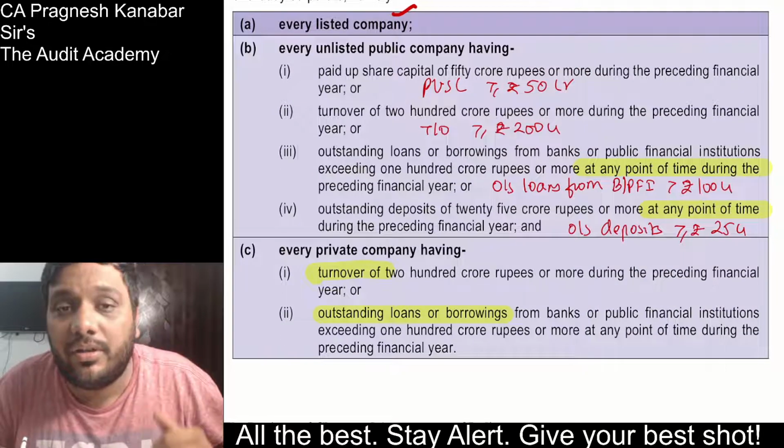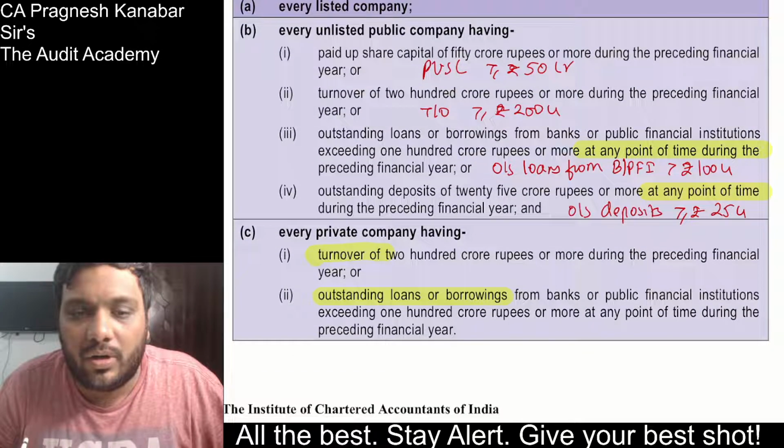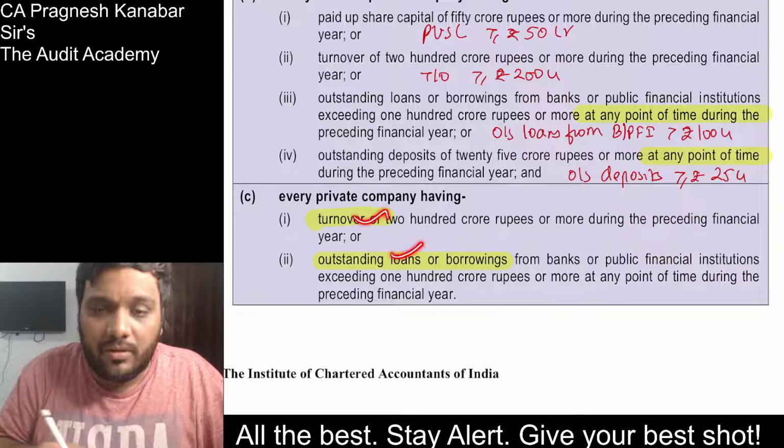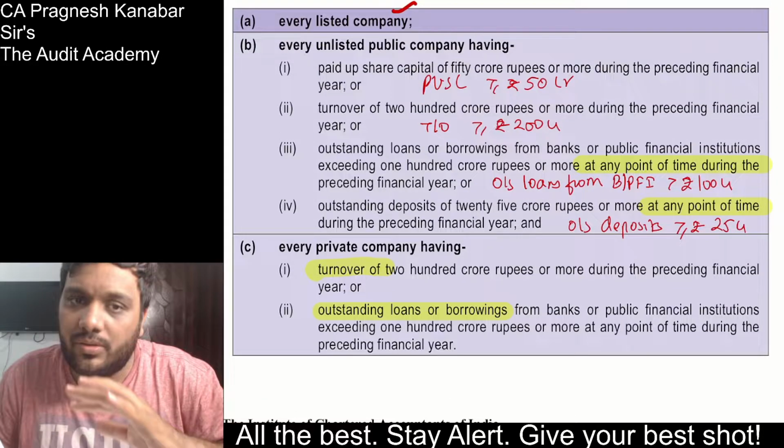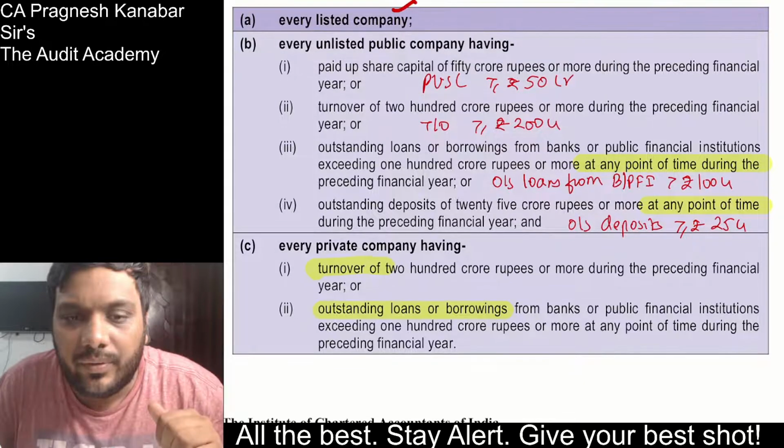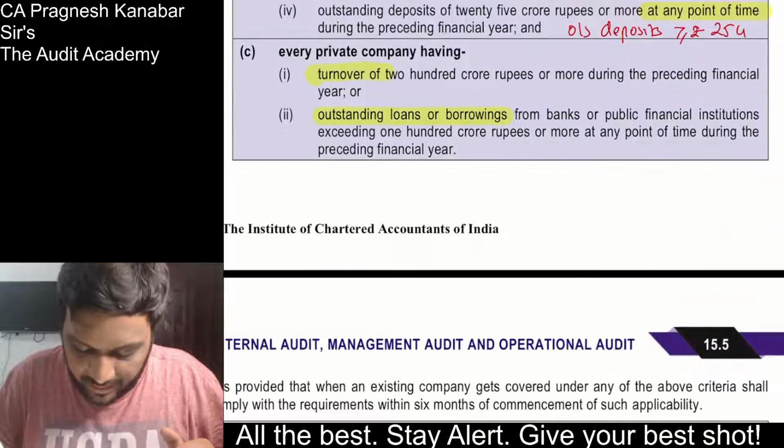But it is important to focus on all parts, that is what, when and how much. For private company, turnover and loans borrowings limits are getting repeated over here. Alright. So take some time, do this properly, and then continue with the video so that you can finish up the revision with me itself.